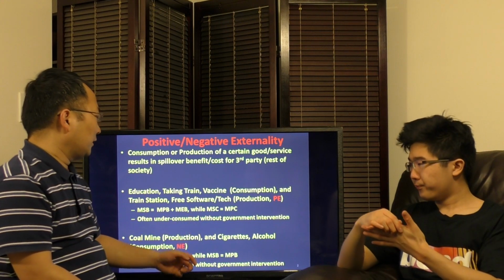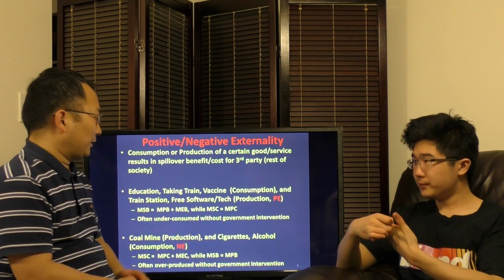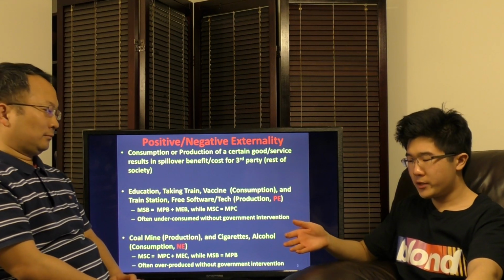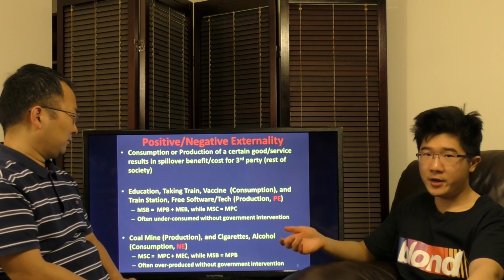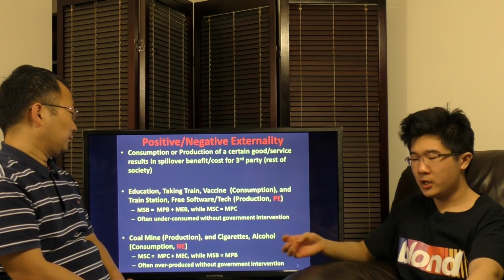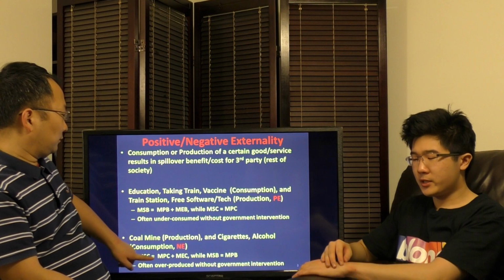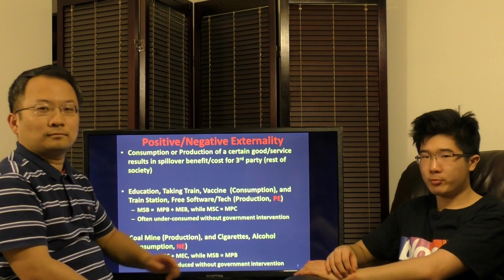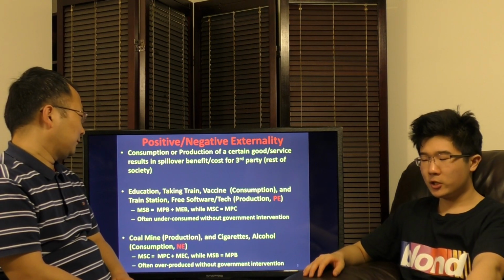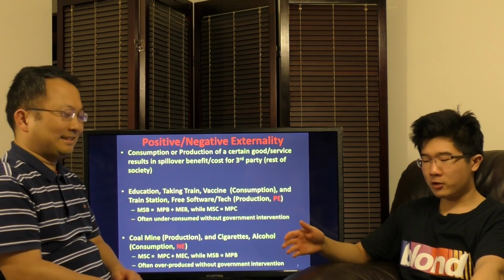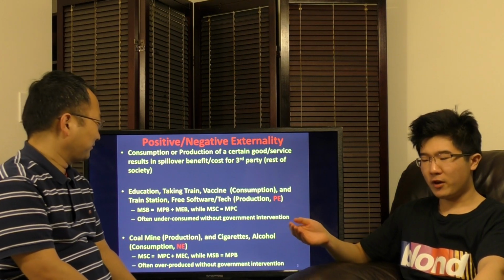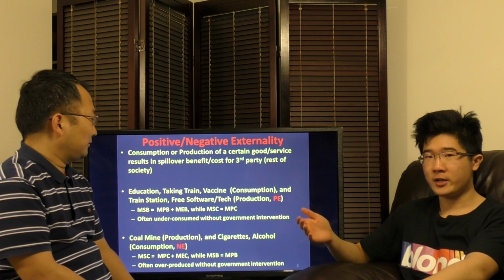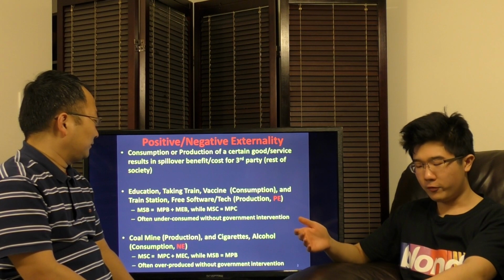But on the other side, we have negative externality, right? Like coal mines, cigarettes, and so forth. For coal mines, for instance, they produce pollution. That's a negative externality, an unintended indirect effect from coal mine production. So in this case, marginal social cost is marginal private cost plus our marginal external cost, while marginal social benefit equals marginal private benefit if there's no positive externality. As a result, things like coal mining, cigarettes, and alcohol are overproduced without government intervention, because marginal social cost is higher than marginal private cost. And marginal private cost is what we reach under a pure free market, with no government intervention.